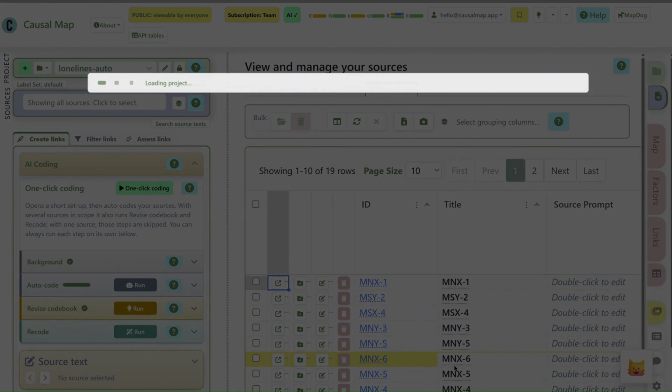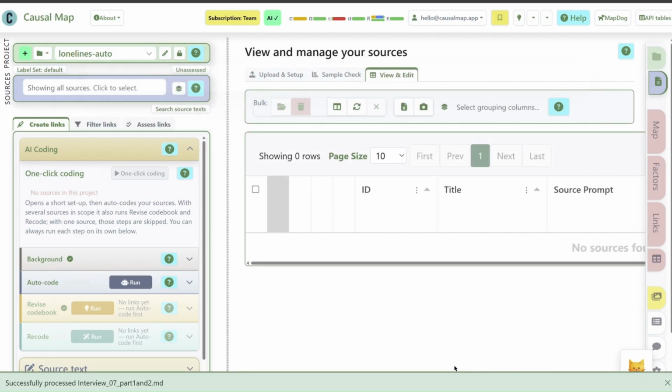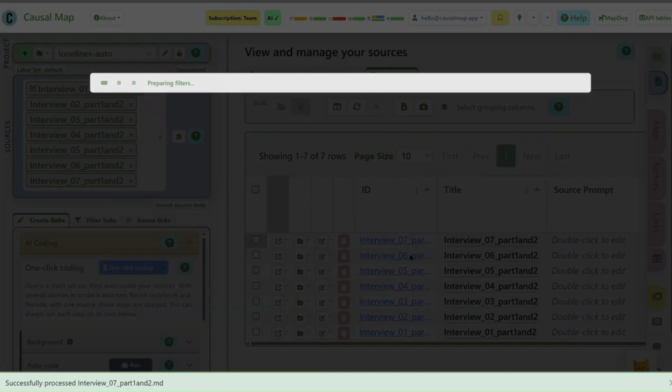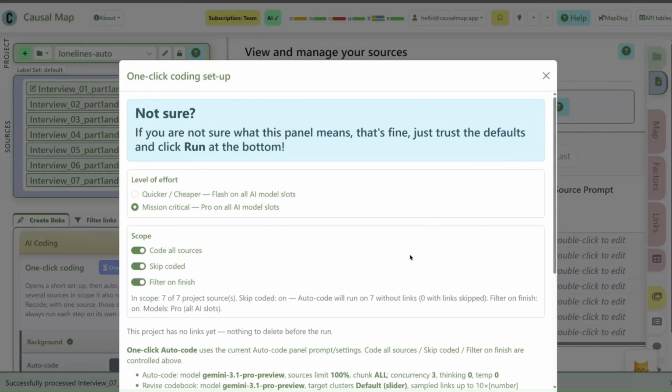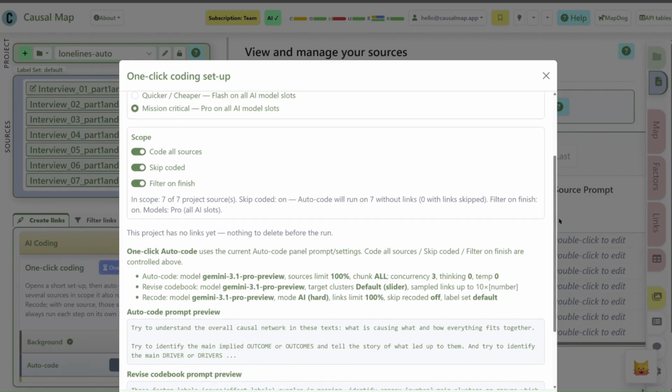And the app has uploaded all of the files here, as you can see, and it's now just checking all the settings, which it's decided for me because I've chosen one-click coding. And mission critical, well, it's not really mission critical, but yeah, why not? I'll leave that on. It's not too many texts. If I wanted to save money or was doing a lot of text, I might choose quicker and cheaper. I'm going to code all the sources that I've loaded up. I haven't coded any yet, so it doesn't matter whether I skip coded or not.